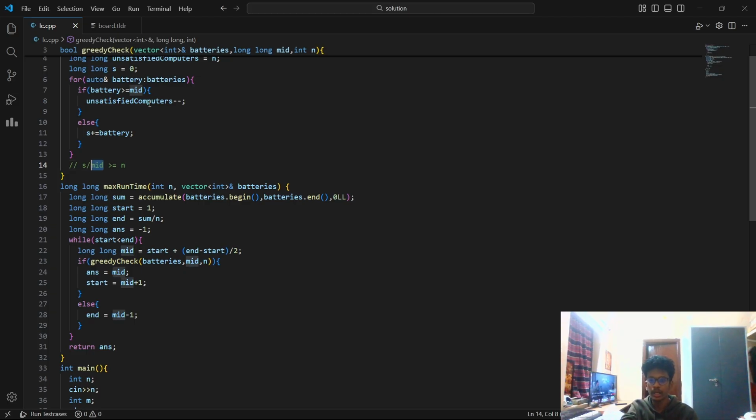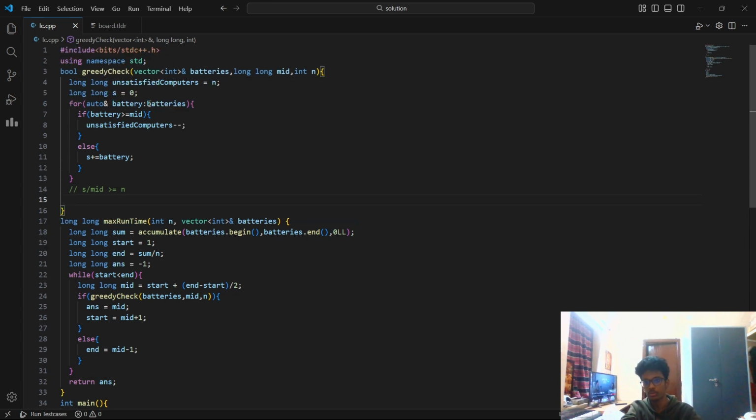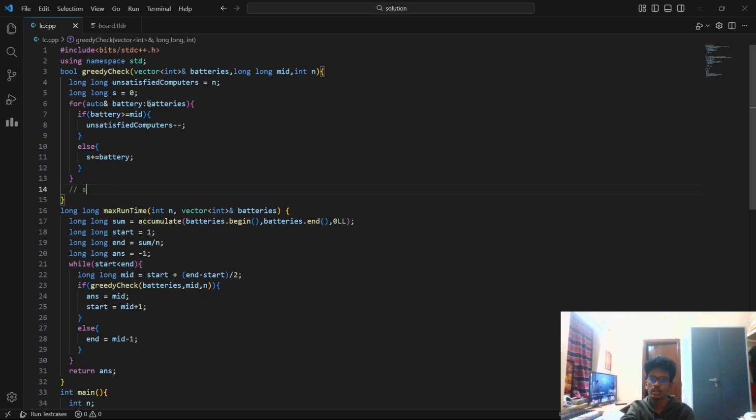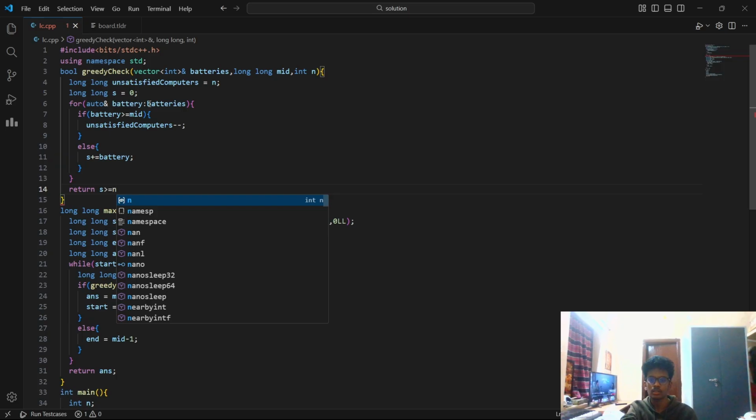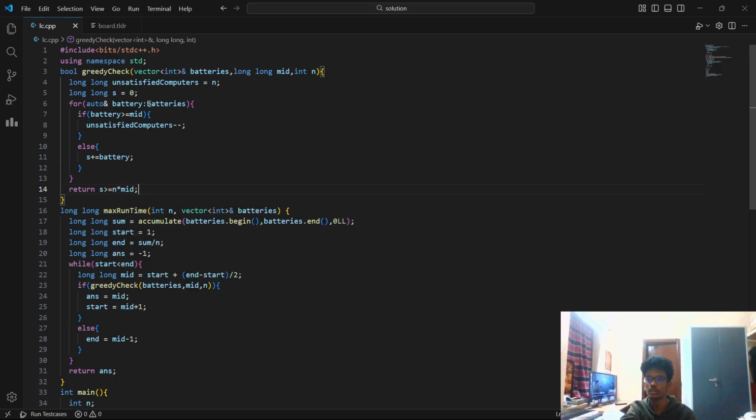S divided by mid is the time you can run some k computers. If that particular k is greater than or equal to n, then obviously you can run n computers. So you can write it in a different way also: s greater than or equal to n into mid.